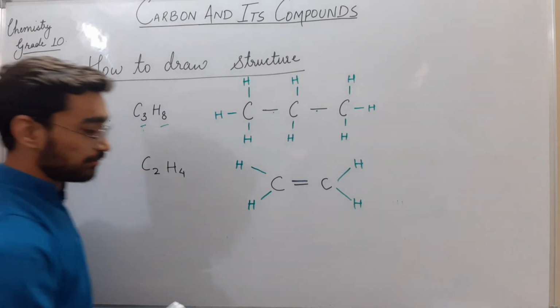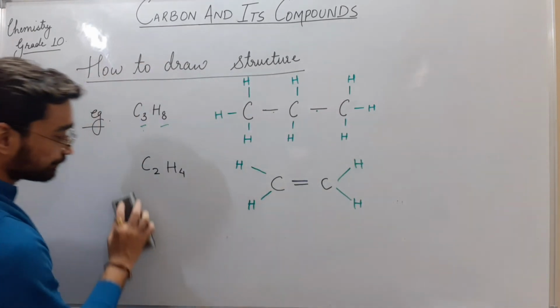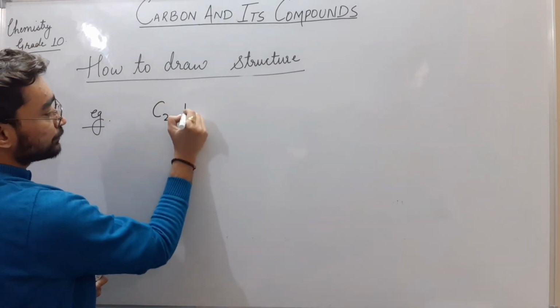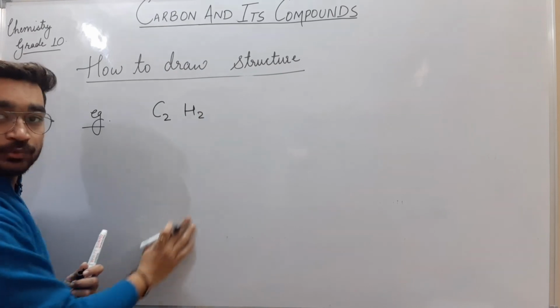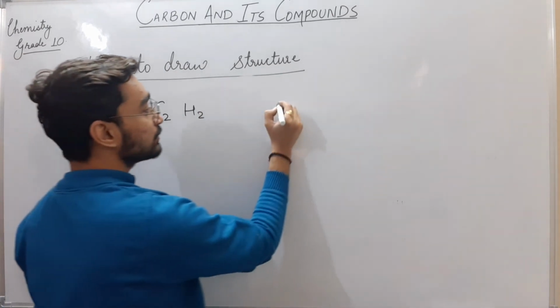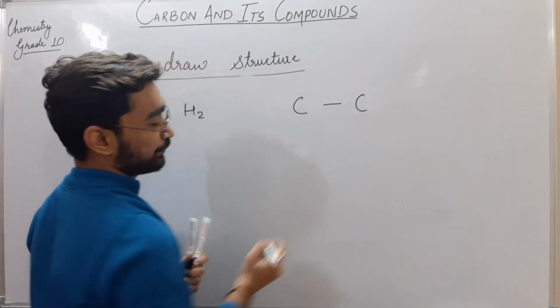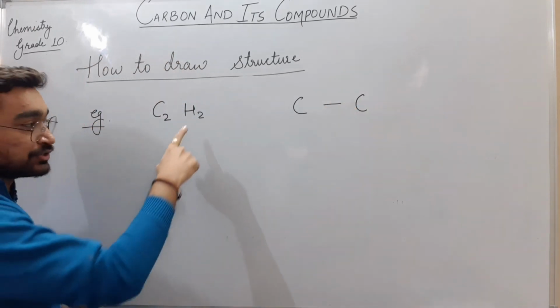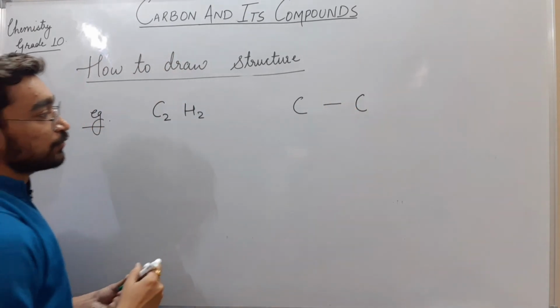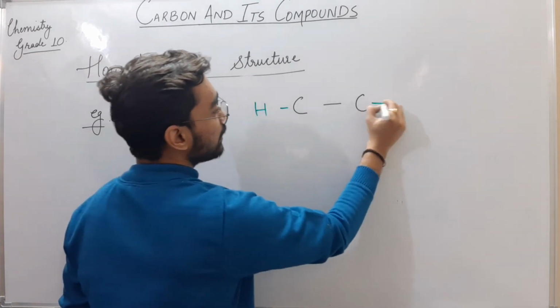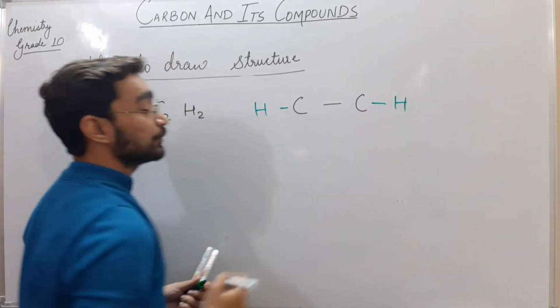Take one more example. Let me make some space. C2H2. Two carbon atoms join with a single bond. How many hydrogens? 2 hydrogens. So one hydrogen will attach to this side, and one hydrogen will attach to this side.